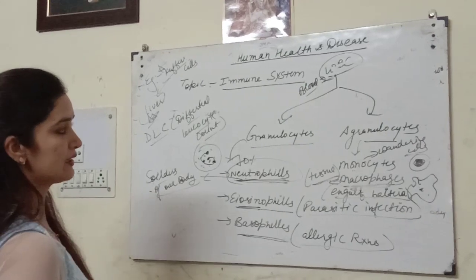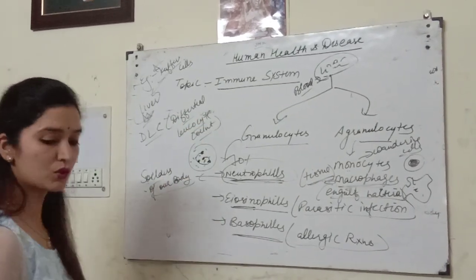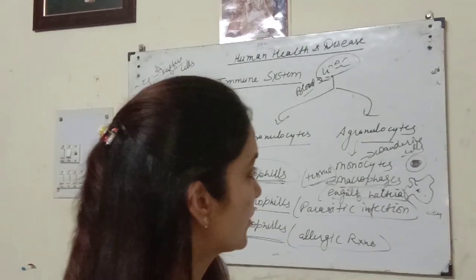So in this way you can see how WBCs are very important in our immune system. All this comes under the cytological barrier.